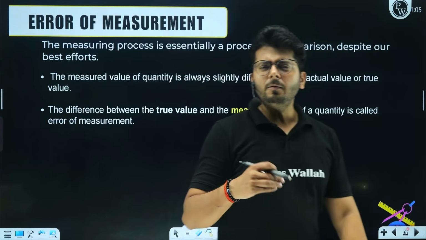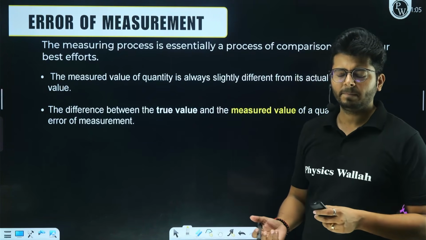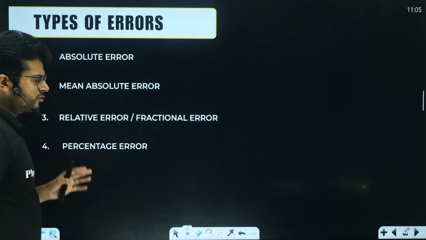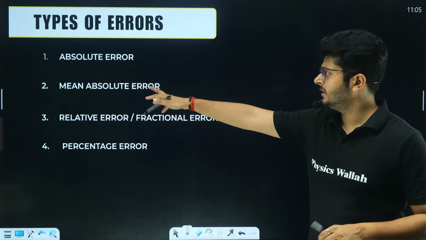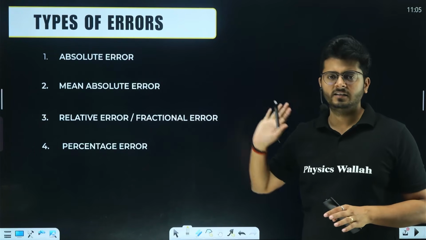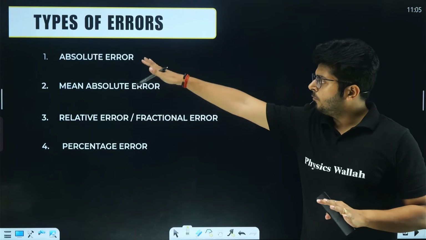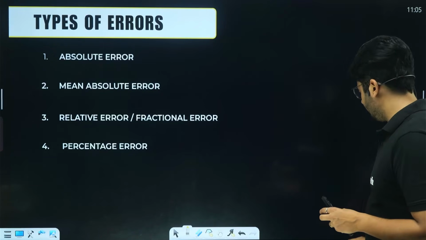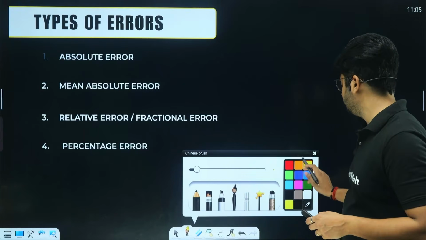Depending upon how we use it and the context in which we use these errors, there are different types. Let's talk about them. So we have the first type, which is called absolute error. Then mean absolute error, relative error, and percentage error. All 4 of them are related, and we can understand them in a very easy way. Let's have a look at each one of them in step-by-step fashion.